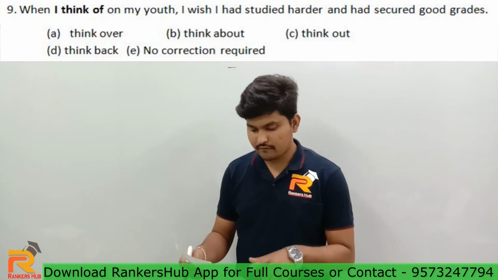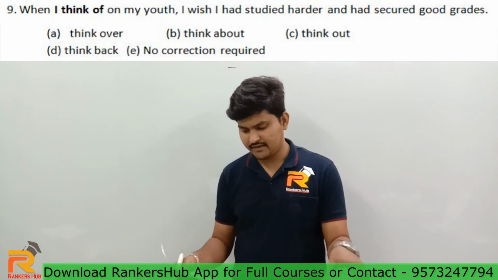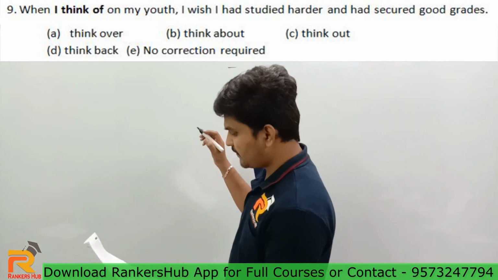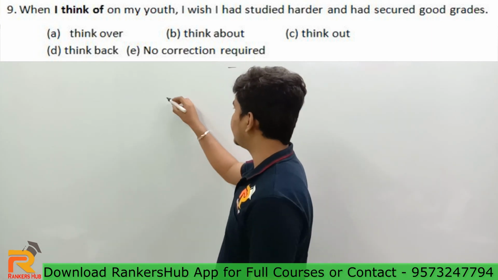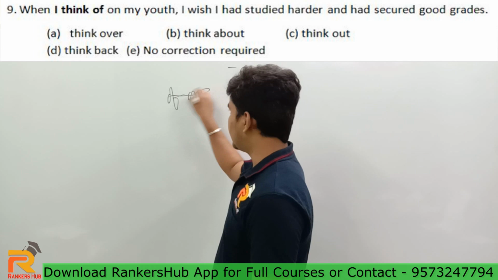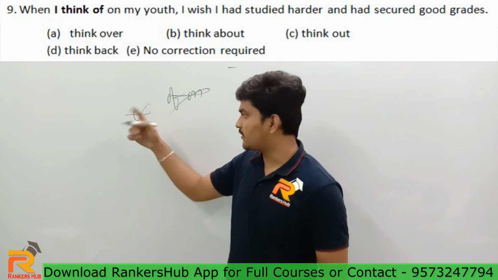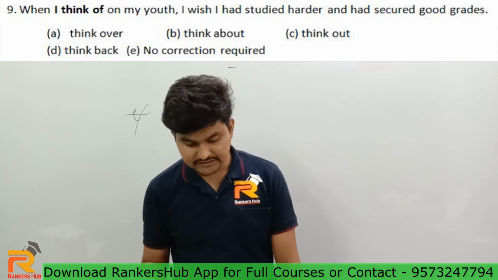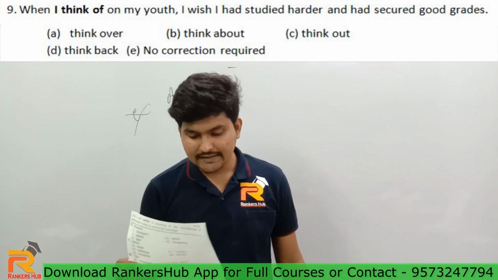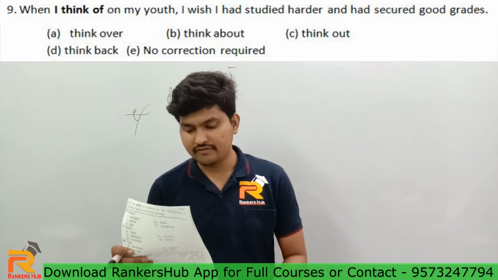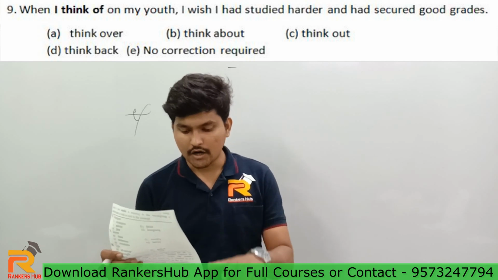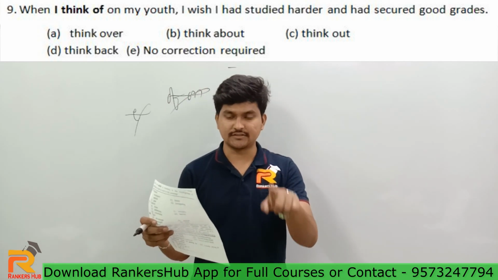When I think of on my youth is given. See guys, you can tell one thing directly, that I think of on is not going to be correct because two prepositions are used, right? The bold part of the sentence is not correct, so option E can be eliminated right away. Well, we'll check now. Read the sentence once. When I think of on my youth, I wish I had studied harder and had secured good grades.